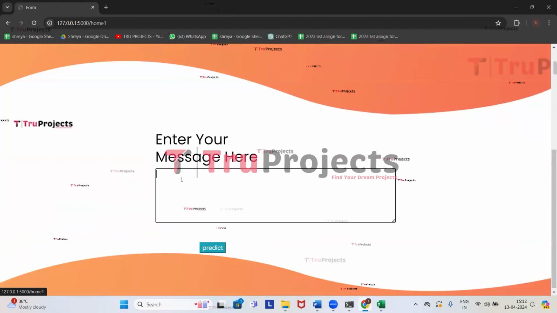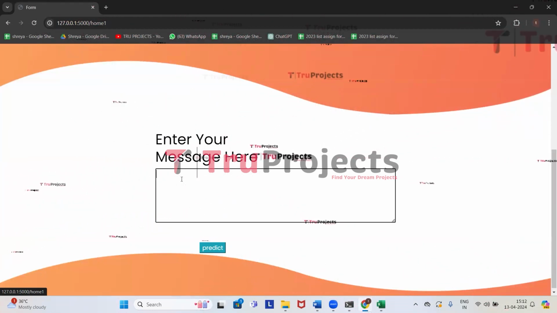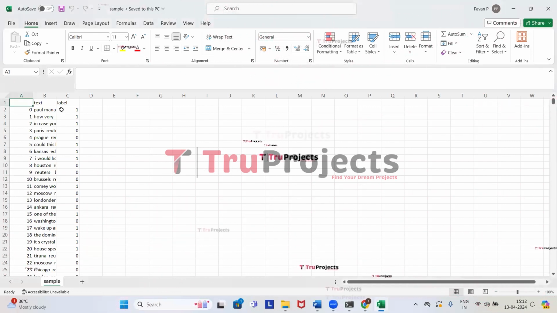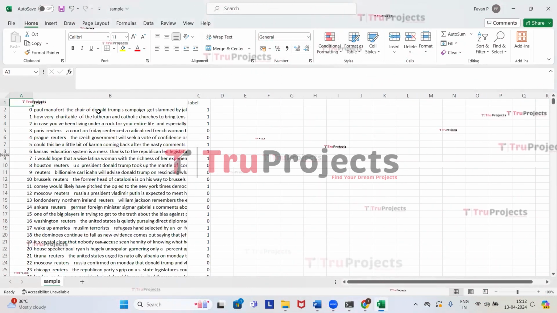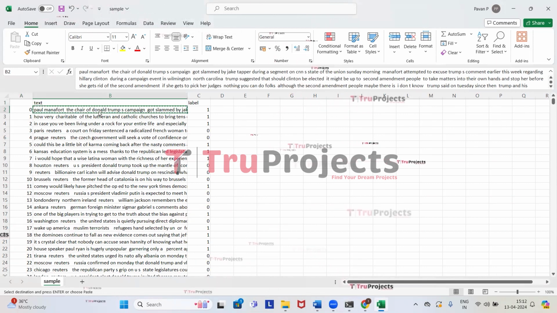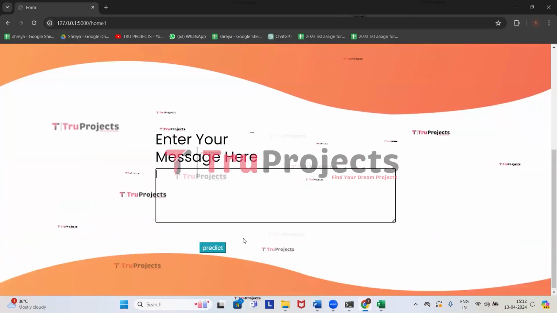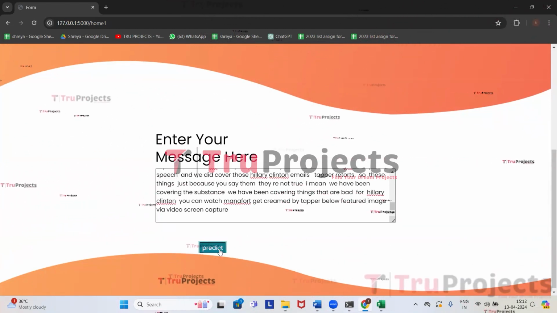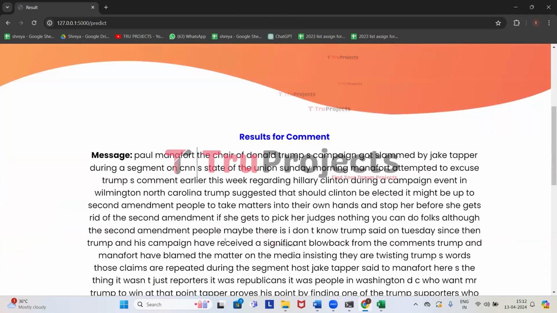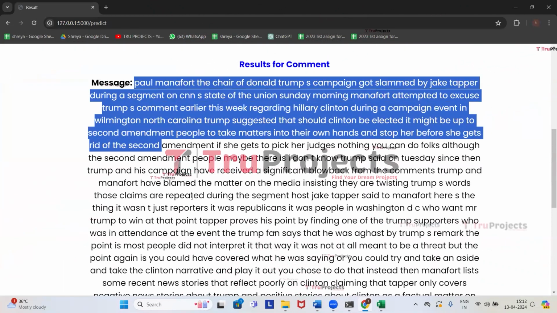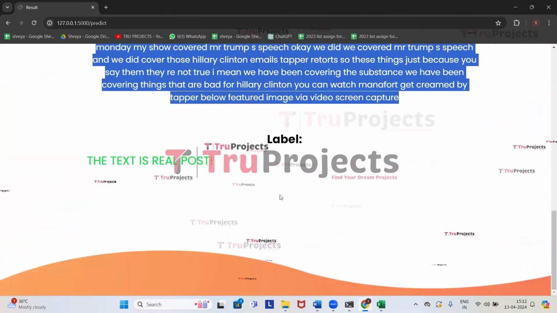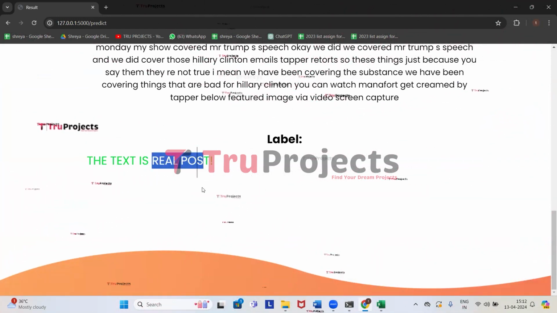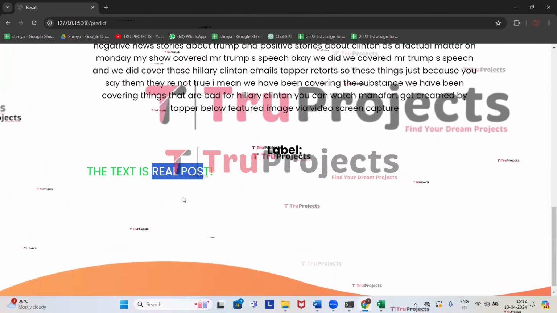Here we can see a text box wherein we need to give the input message. So here in the sample file, we have some of the test cases of text. So I'm going to copy the first test case. Get back to the web application. Here we need to paste the text, and now click on predict. So this is the message which we have entered. For the given message, it has predicted as real post, which means that it has real news in it.